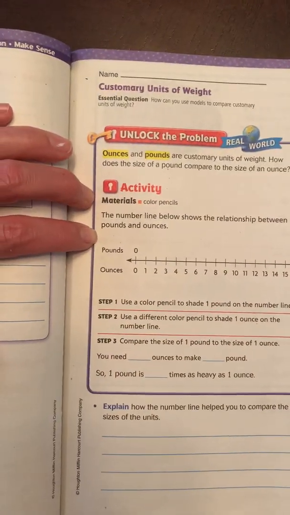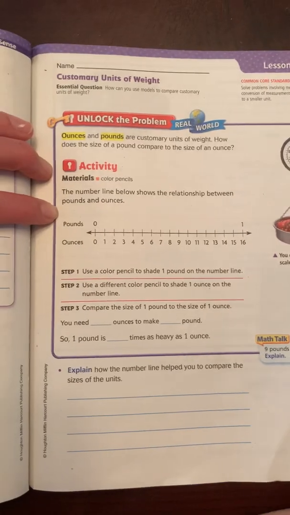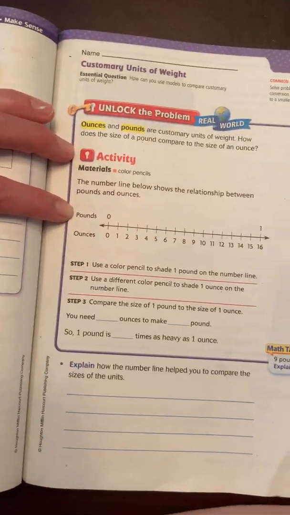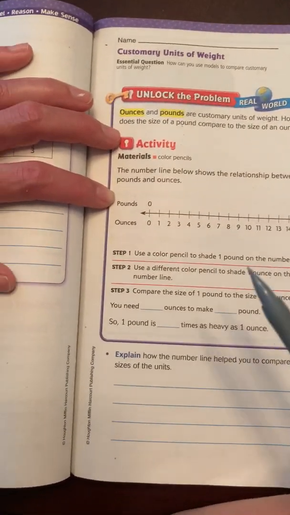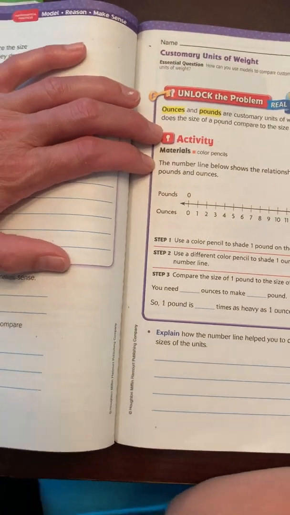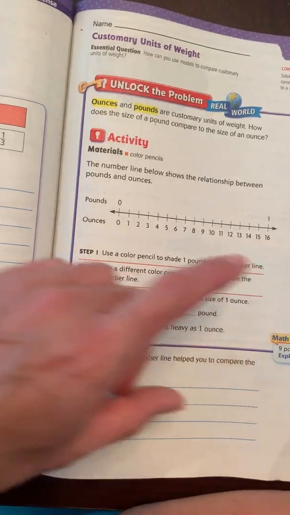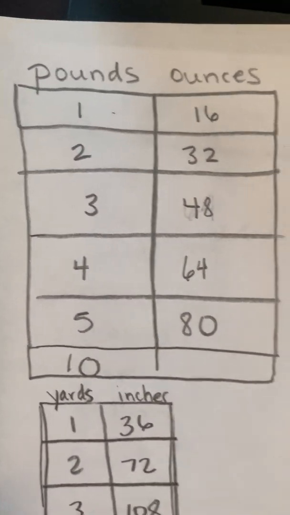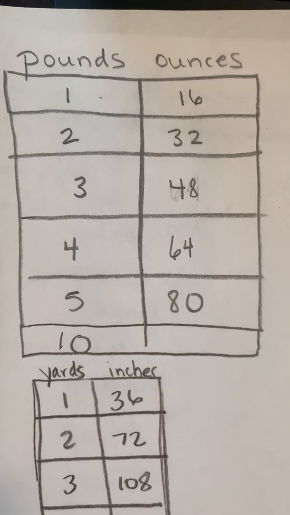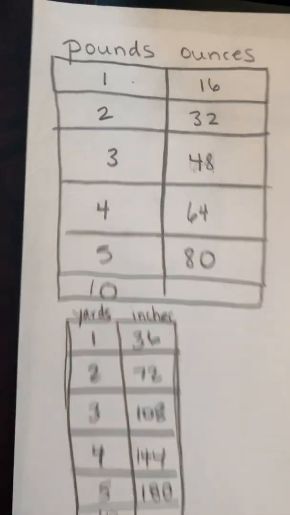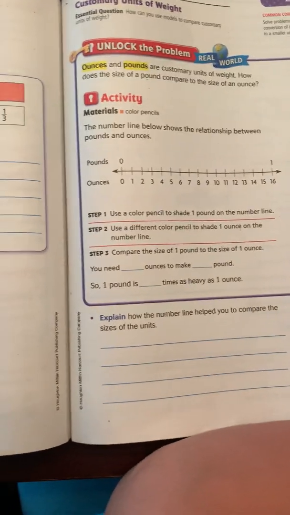So this has a number line. It does say to use colored pencils, but we'll just use our regular pencil because sometimes they bleed through. But this number line shows you that there are 16 ounces in 1 pound. We also saw that on this little cheater chart that we have made now, hopefully. And so you can see that relationship.